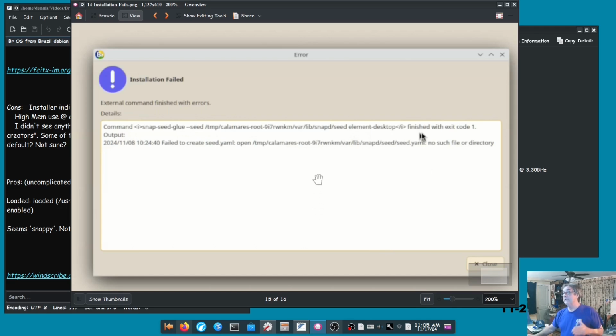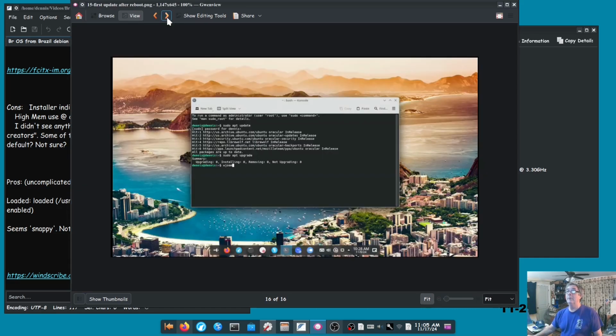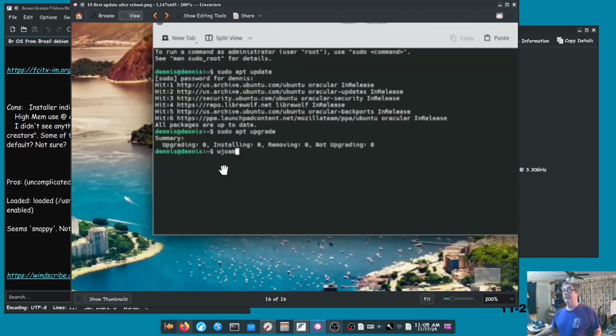But what happened was, most people, when they see this installation failed, they just say, well, that's it. Well, I rebooted, and we'll see that here. This was my first boot. I signed in. Now, I am running Wayland at this point. That's because this is VirtualBox. So I ran a sudo apt update and a sudo apt upgrade.